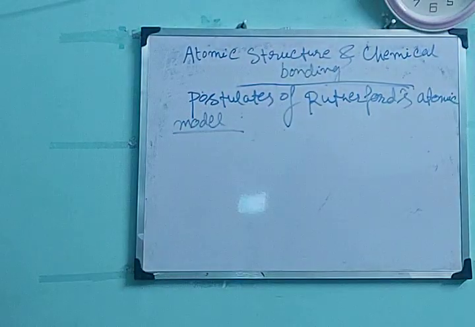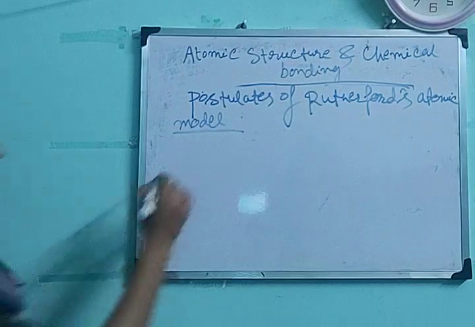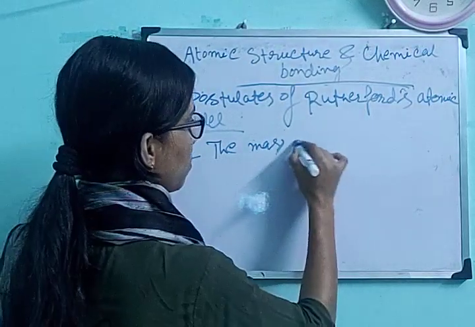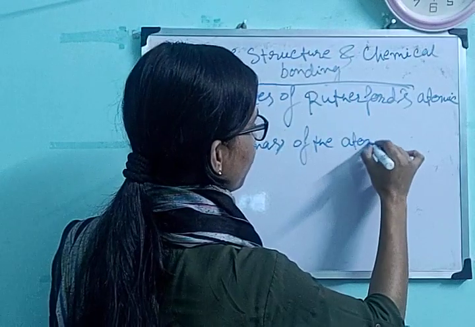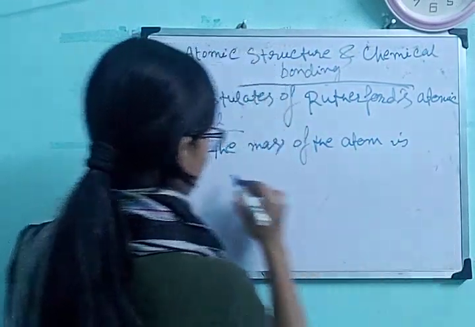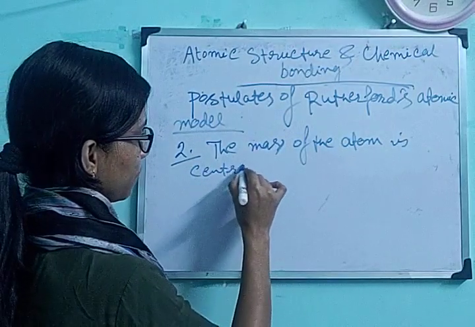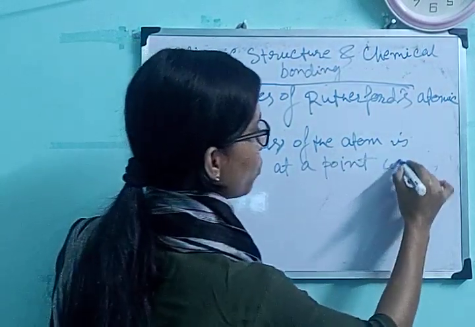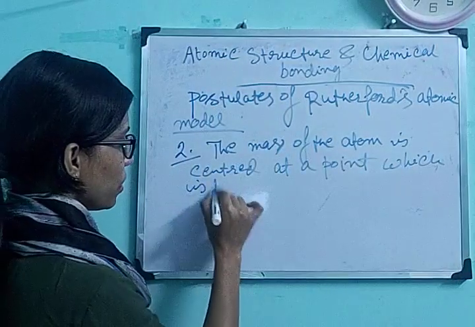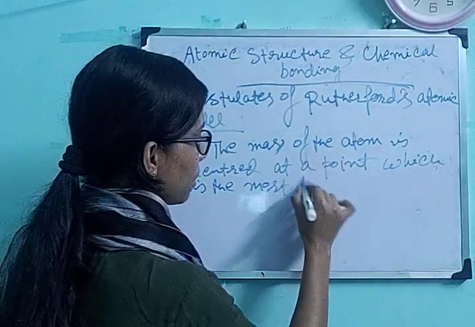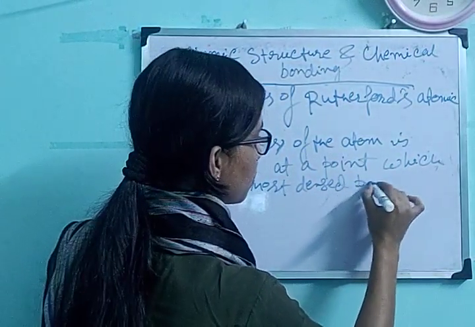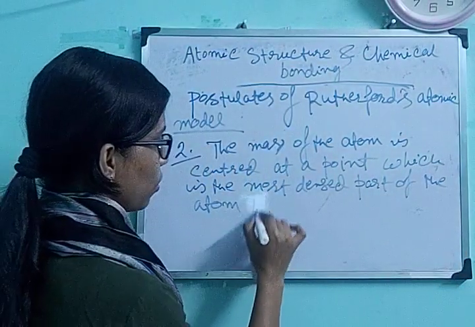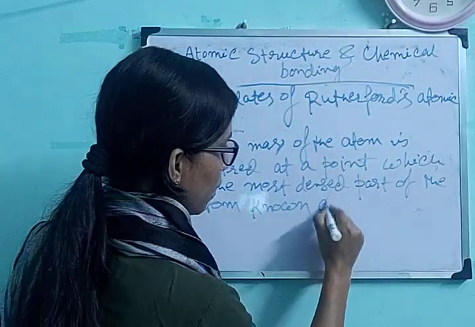So the second point should be the mass of the atom is centered at a point, which is the most dense part of the atom, known as nucleus.